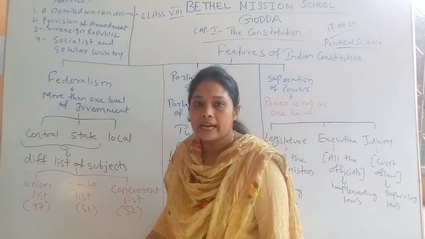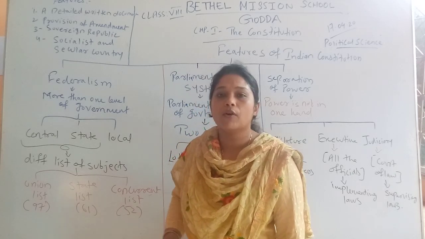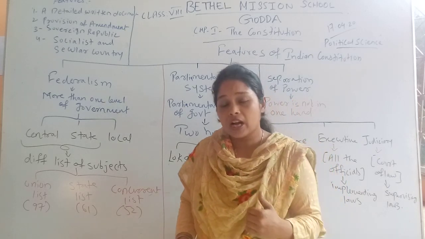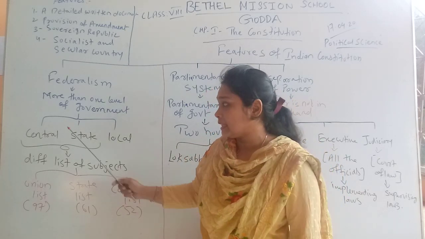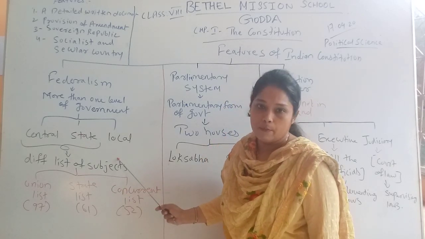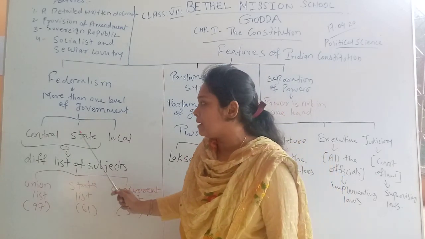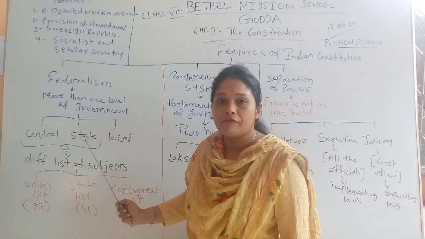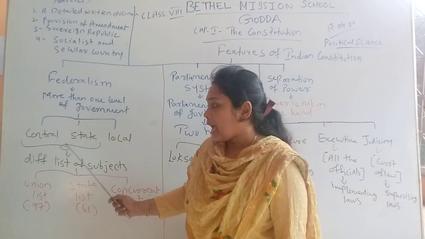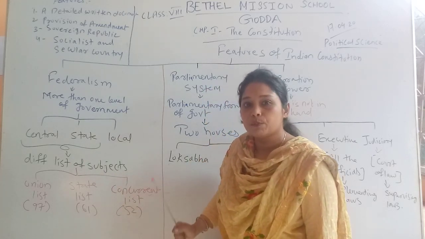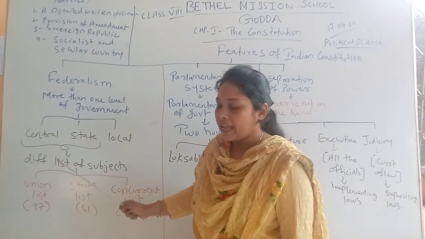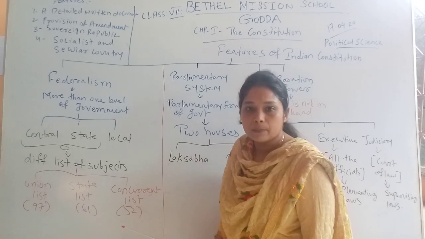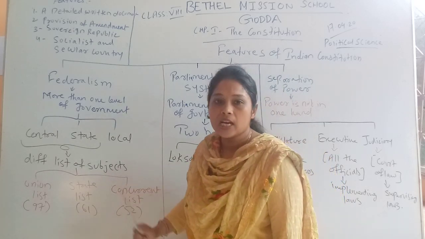So here we can say that according to the Indian constitution, we follow the federal system, or federalism, in India, which says that government power is divided into three levels: central, state and local government. These three sets of government have different powers according to their level, and there are different lists which give power to central and state government: union list, state list and concurrent list, which have different subjects under the control of central and state government.